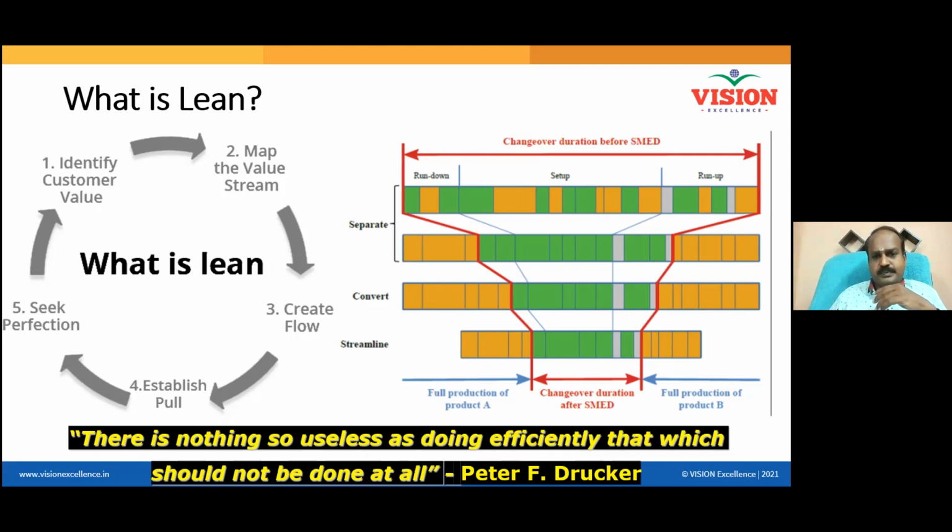So this is Lean. There is nothing so useless as doing efficiently something which should not be done at all. What are we not supposed to do? We are not supposed to do any form of non-value adding activity in our workplace. Does my statement make sense? Not my statement. This is Peter Drucker. He said this, hope all of you agree with me on this, right? There is no point in doing non-value adding activities.